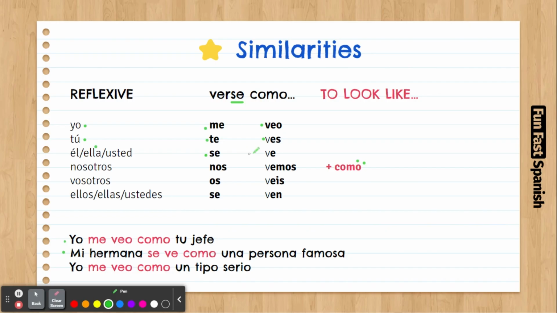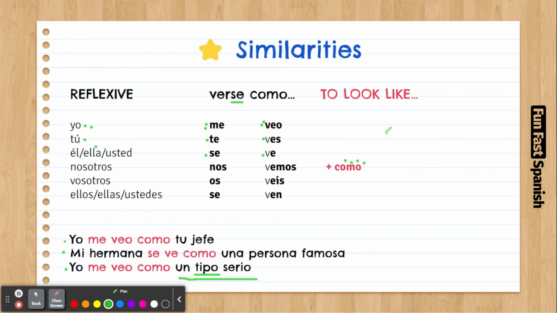Mi hermana se ve como una persona famosa, a famous person. And the last one, yo me veo como un tipo serio. Tipo is like a guy. Yo me veo como un tipo serio. I look like a serious guy.